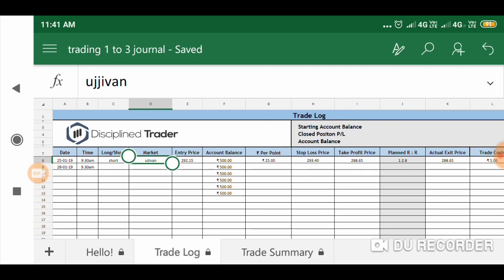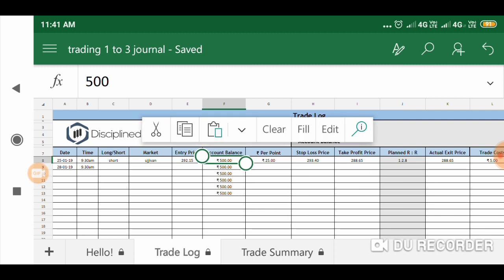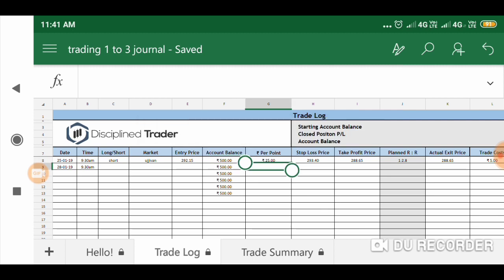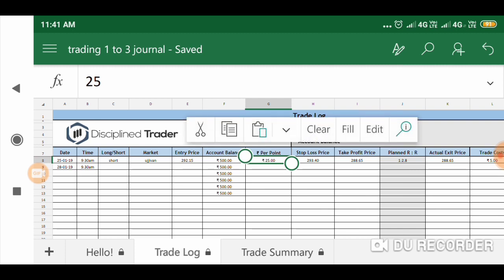Market is your stock name, then entry price, and account balance is how much money you are going to buy shares for. If you have 20,000 rupees, that's your account balance. If you are going to buy or sell for 10,000 rupees, you have to enter 10,000 here. Don't add any leverage like that. Just enter the account balance. Per point is your share: how many shares you are going to buy for 10,000 rupees. If you are buying for 500, then put 500.